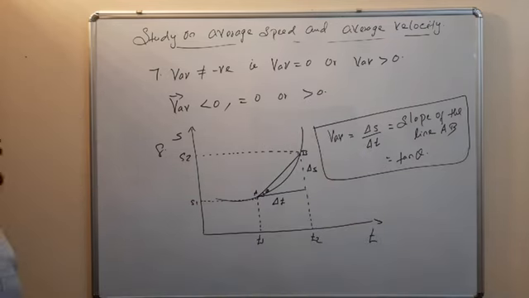So these are the points regarding average speed and average velocity.